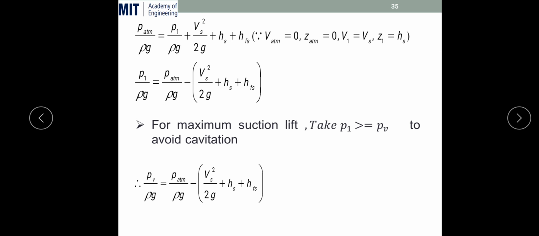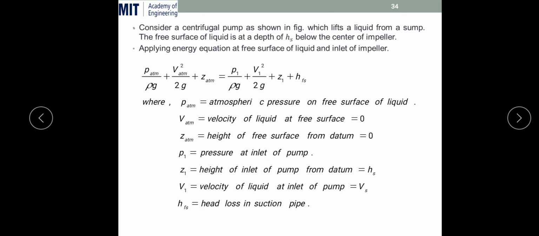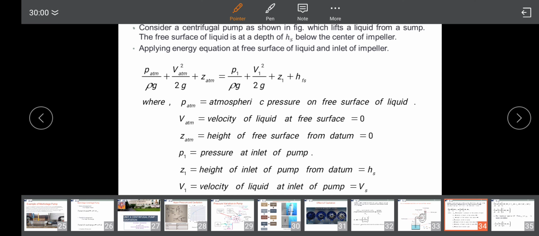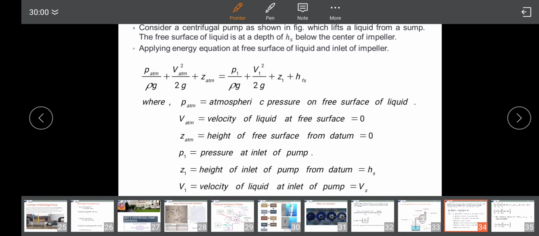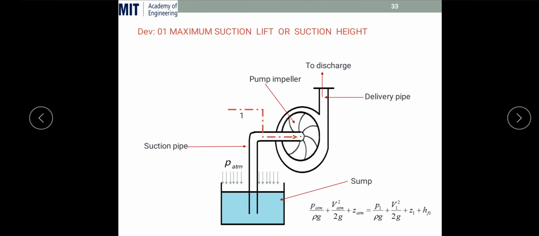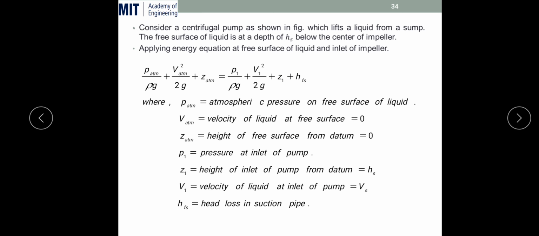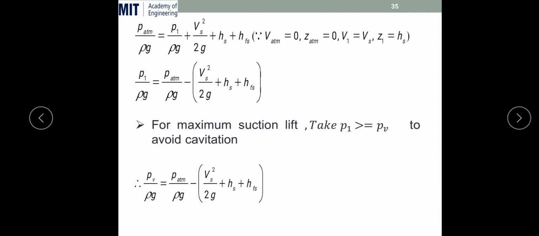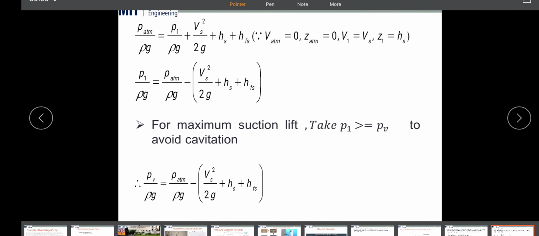What is this HS? It's basically suction head. So suction head means what? We have considered over here Z1. Z1 means the height of the inlet of the pump from the datum. And if you consider this is a datum, then this is a height, the eye of the impeller to the sump level, and this height is called suction head. We already discussed this one. So Z1 is equal to suction head, and friction head you know already.